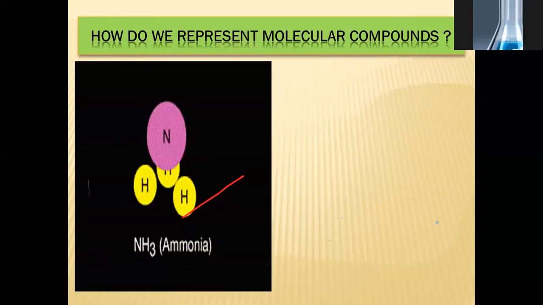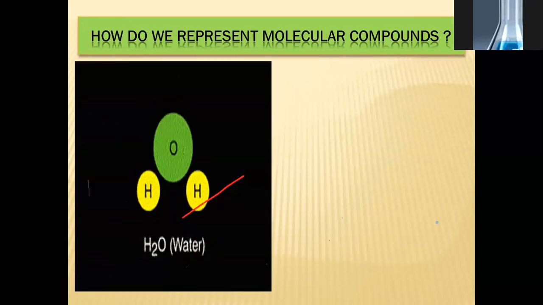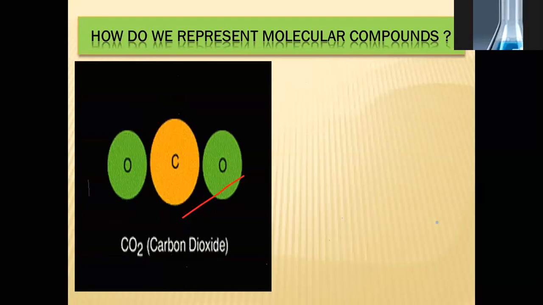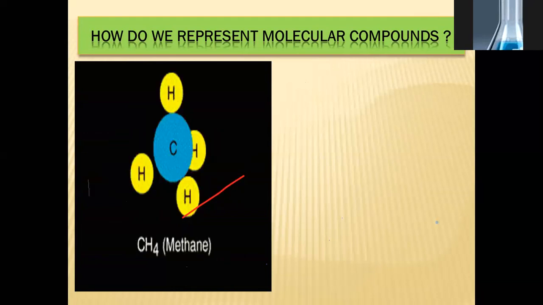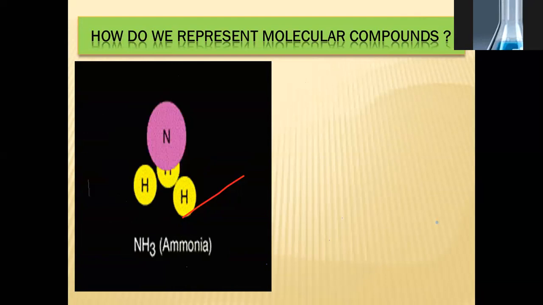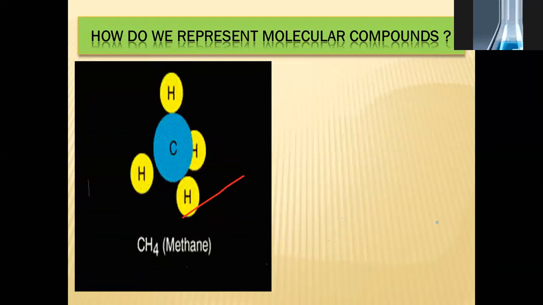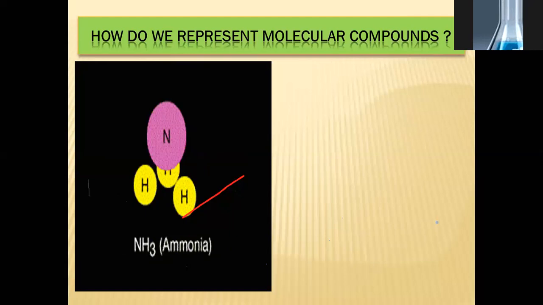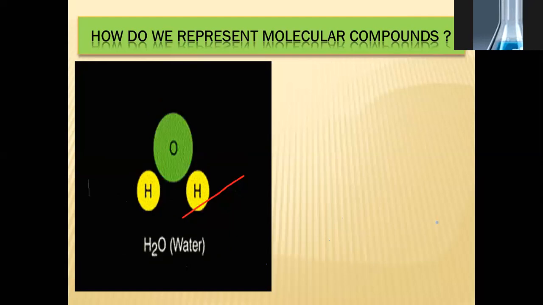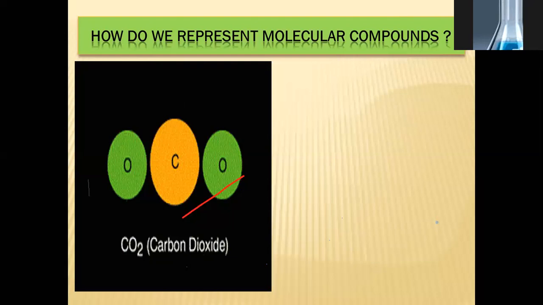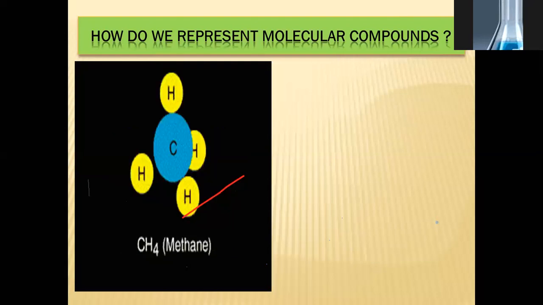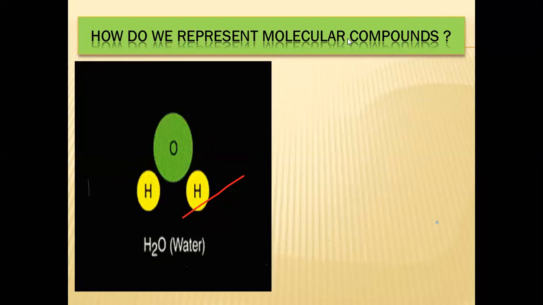Okay students, molecular compounds. After atoms combine together, they form molecules or compounds, and after formation of a compound, they have specific formulas, which show how they combine to form the compound. In front of you are some example molecules: methane, ammonia, water, and carbon dioxide gas. They combine together and form molecules or molecular compounds.